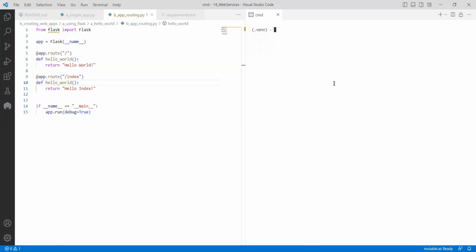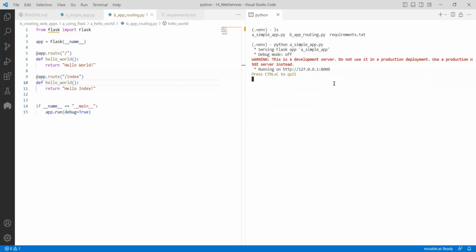Similarly, if you want to deactivate, there is a command called deactivate. That's it. If you say deactivate, it will deactivate. So again, if you want to activate, it is the same old command we know. If I run it, it will activate. This is the process. Now, in this application, how do we start it? python, space, simple application. If I execute this application, it was started.